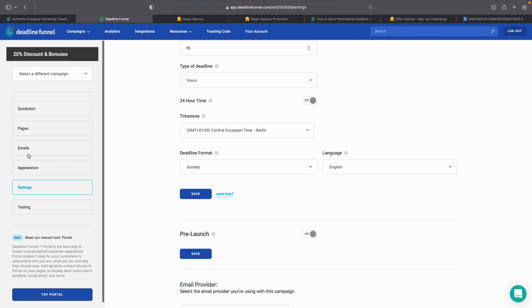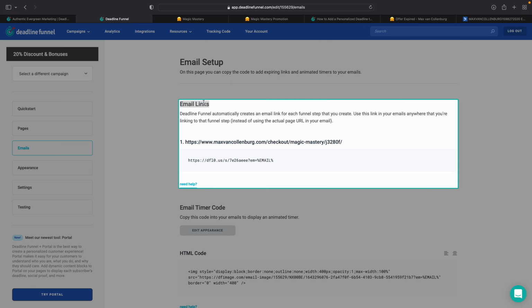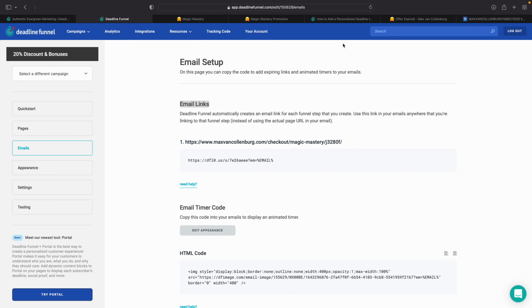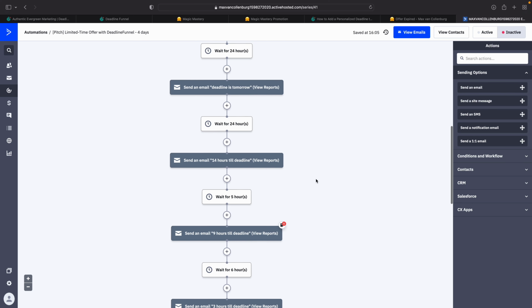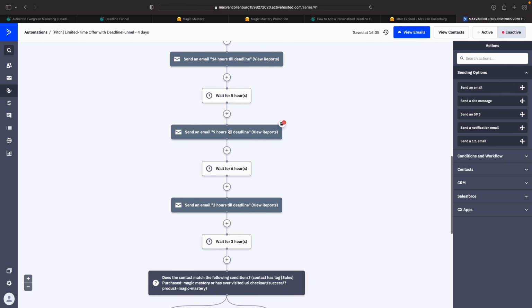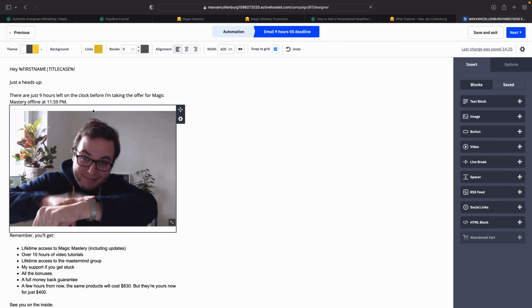We also want to integrate this into our emails. So we go over here and we go to emails. And then there are basically two things we need to do. We need to insert email links into our emails. So we're going to copy this link over here, and then we go over to the emails where we want to use it. Obviously I would want to use it in all these emails, but just as an example, we're going to edit one email, an email that says, hey, 9 hours till the deadline.